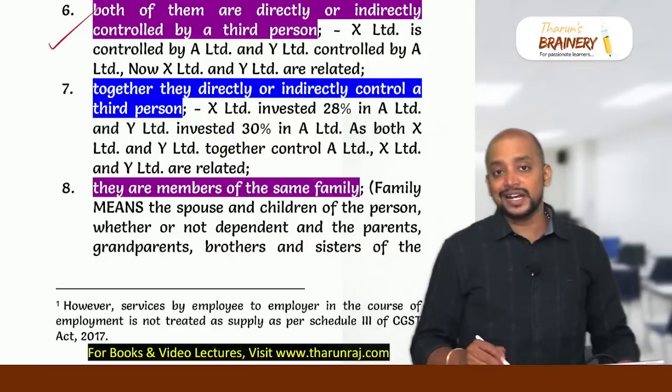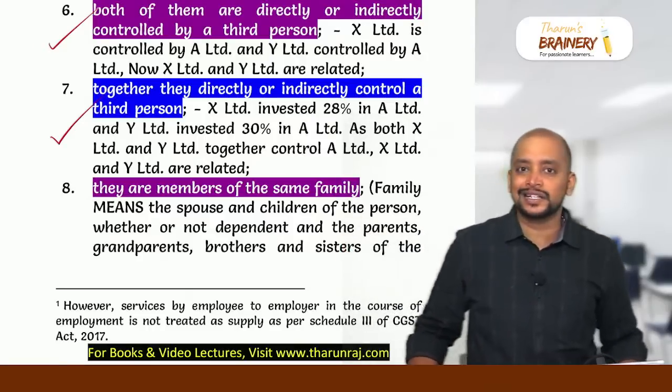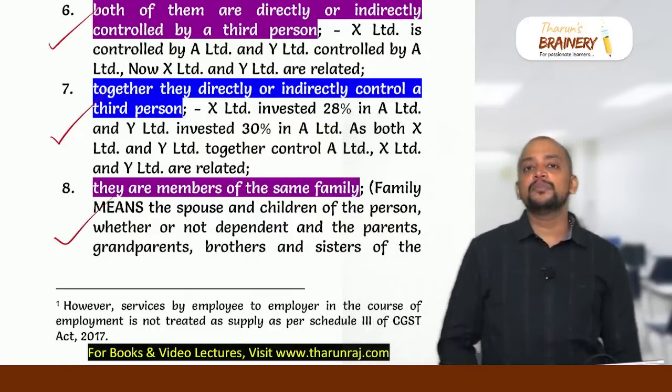And then, together they control a third person. Individually they are not controlling, but together they control a third person. And they are members of the same family.